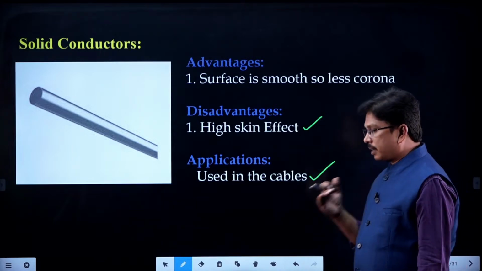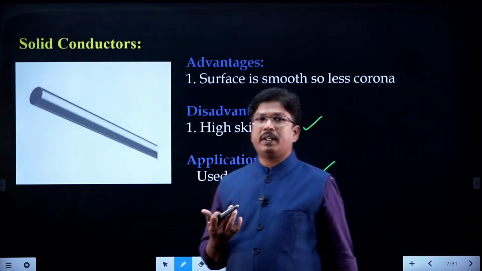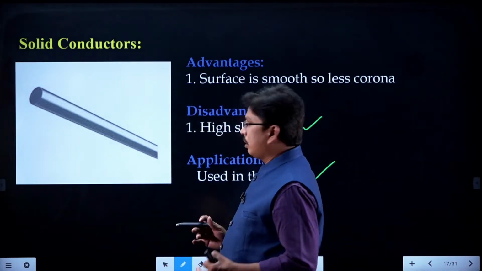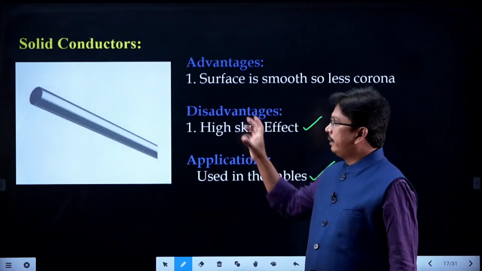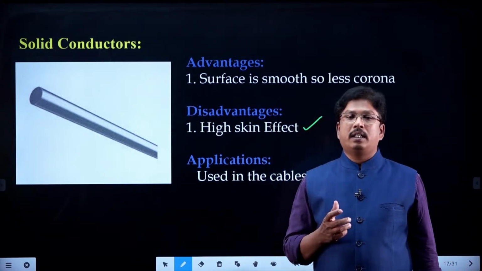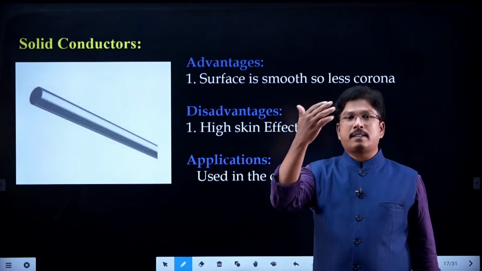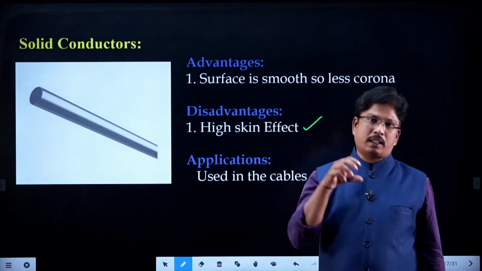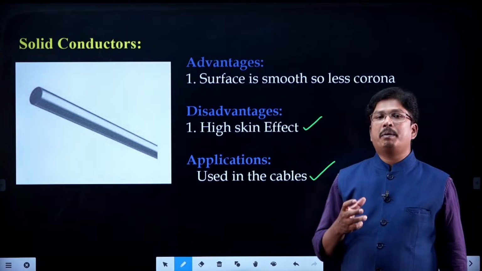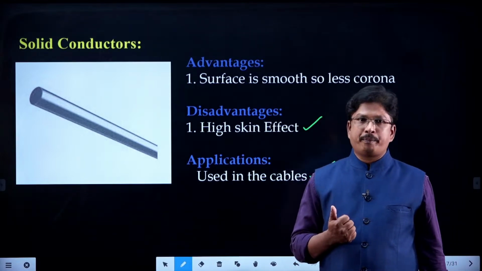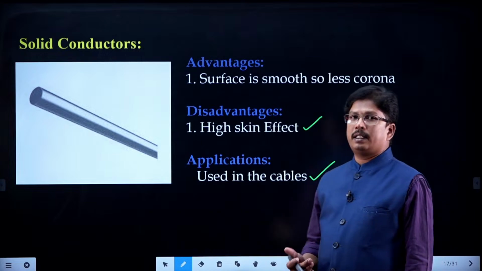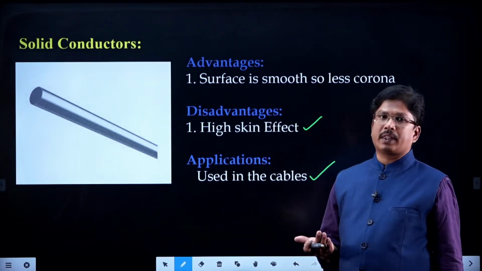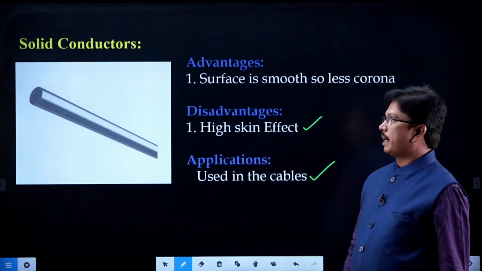And we need to study about the skin effect also. So, what is the skin effect? Skin effect means, whenever an AC supply is given to the solid conductor, the current concentrates majorly on the surface and it is not concentrating at the center. That phenomenon we call the skin effect. Got it, right students? To avoid the skin effect in solid conductors, we go for stranding, right. So, we go for homogeneous stranded conductors.